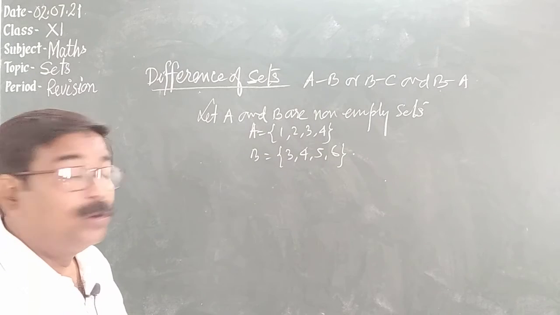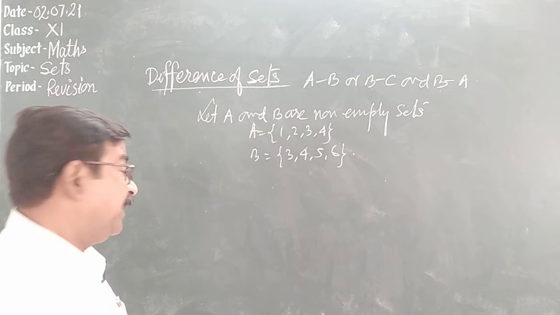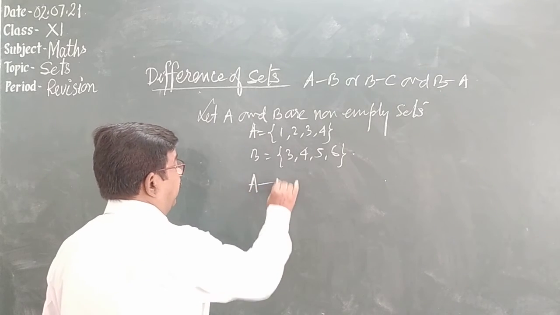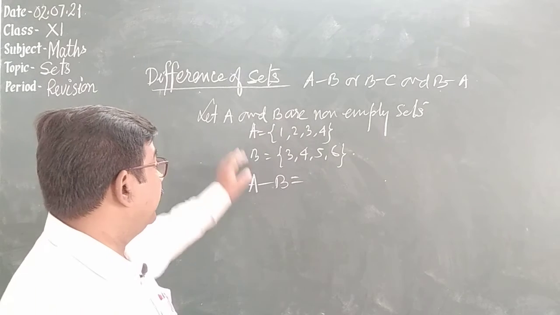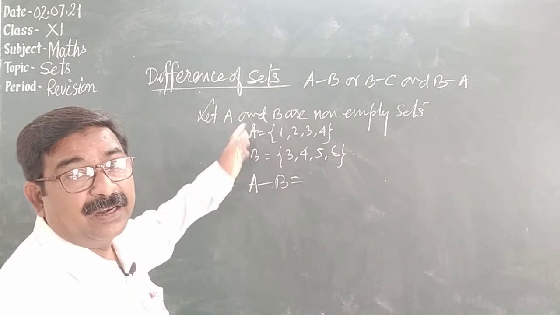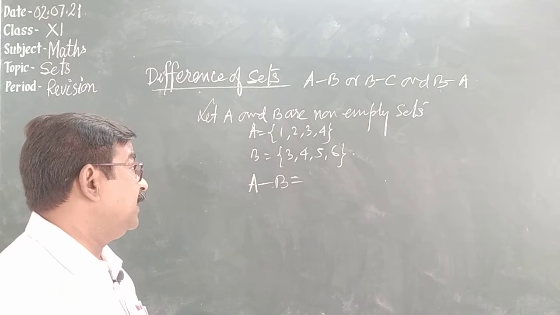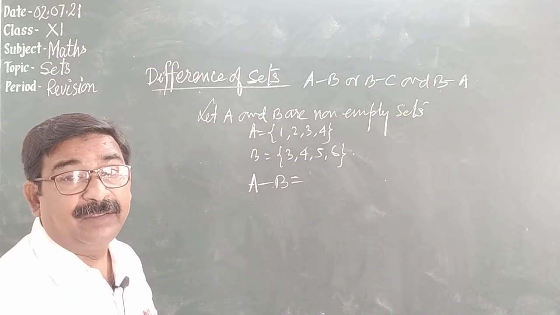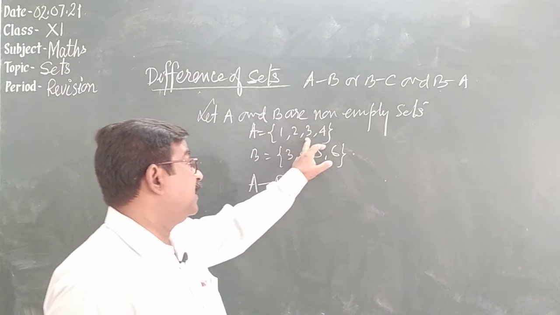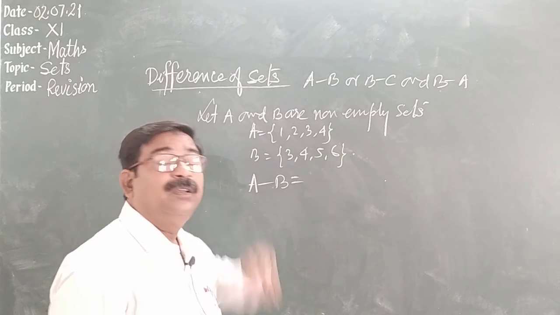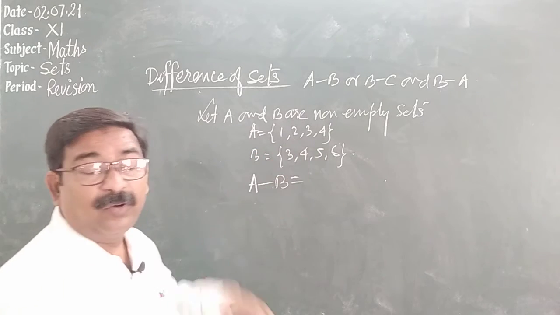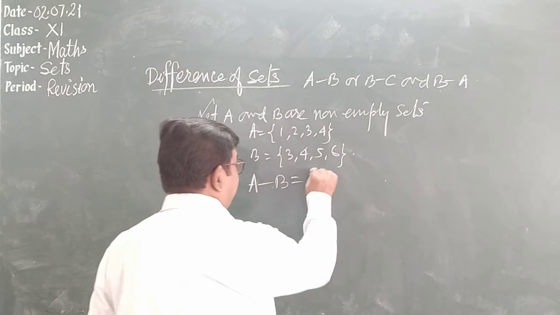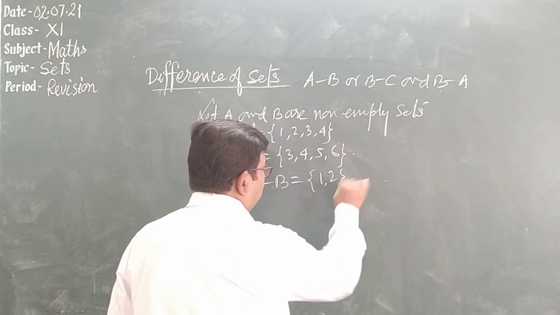Then what is A minus B? A minus B means the elements of A which are not found in B. See, what are the elements in A which are not found in B? We see that 3 and 4 are found in both A and B. So 1 and 2 of A are not found in B. So we can write this as 1, 2.